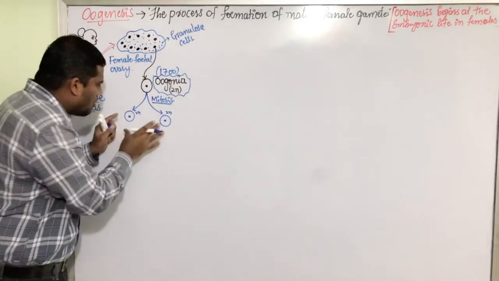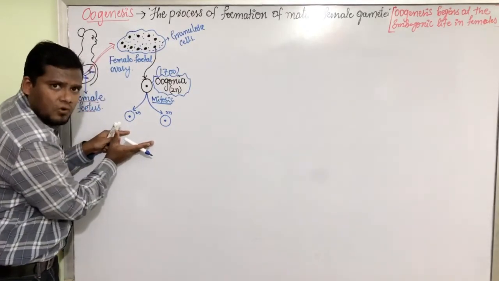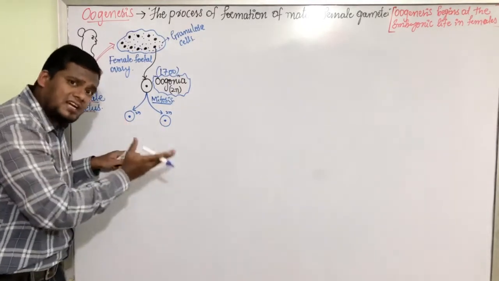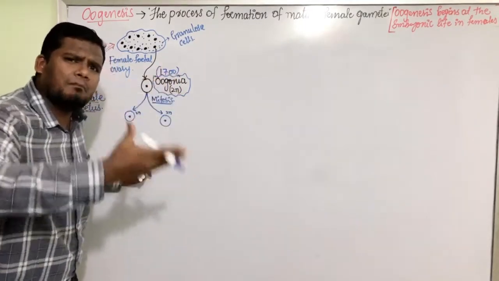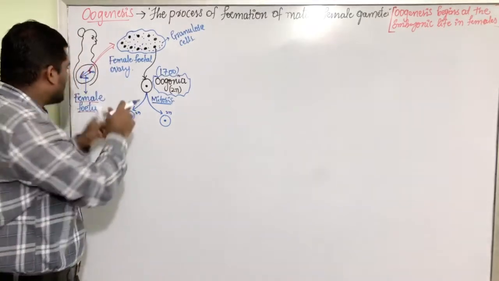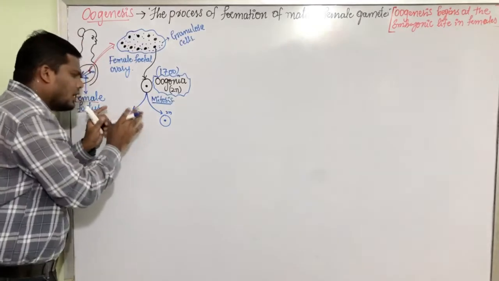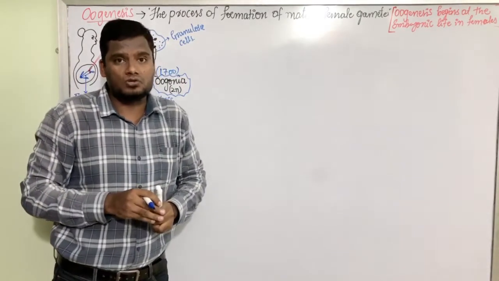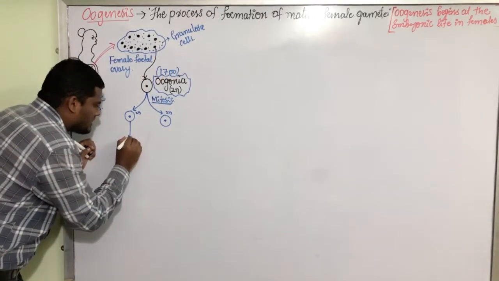process. So, these 2 cells divide further and result in the formation of 4 cells. 4 cells divide by mitosis and result in 8 cells. 8 cells divide by mitosis and result in 16 cells. Like that, the number of cells is getting increased inside the ovary of this fetus, my dear friends. Now, at one point, they stop the mitosis. Then they start performing, I am tracking only this cell.